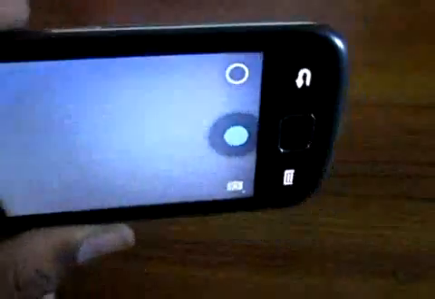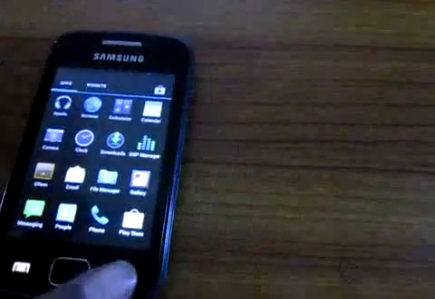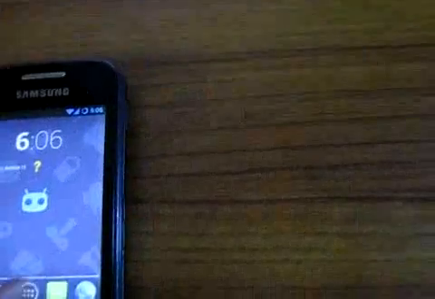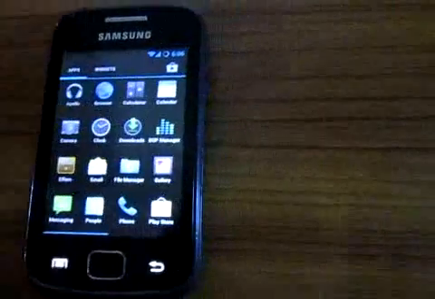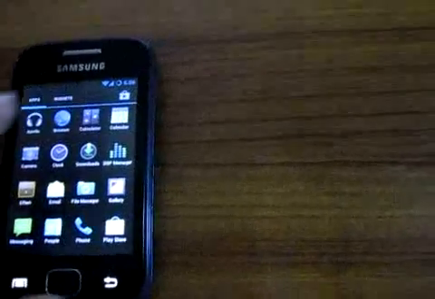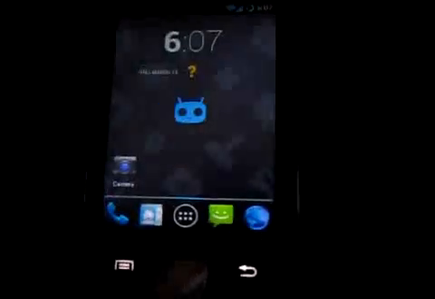Yeah, it's working fine. Pretty nice. And I told you this is a perfect ROM for Galaxy Geo, and it's working fine, no errors, everything working so well. Check out the browser. Everything working.